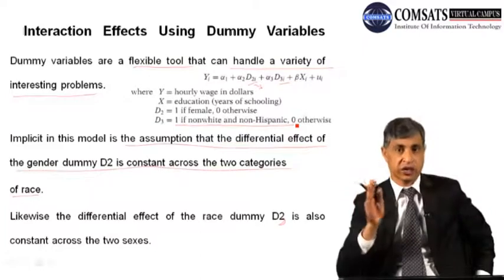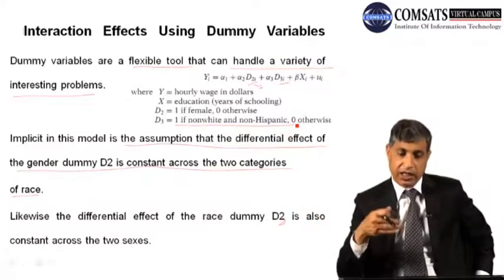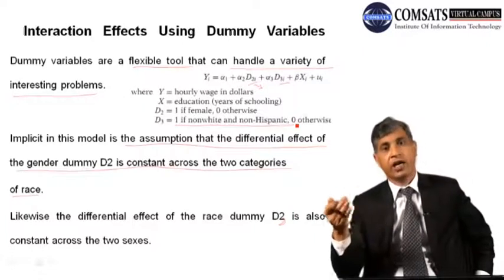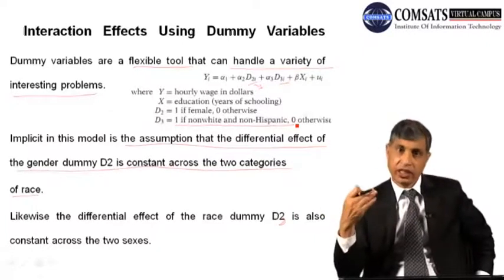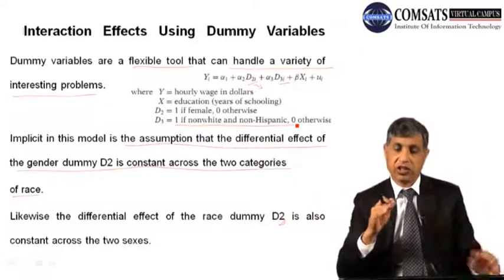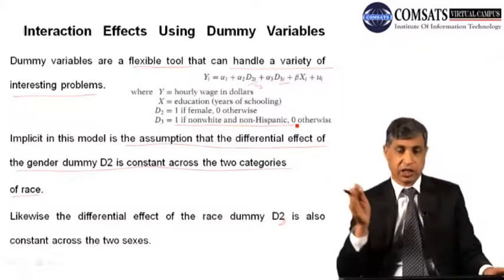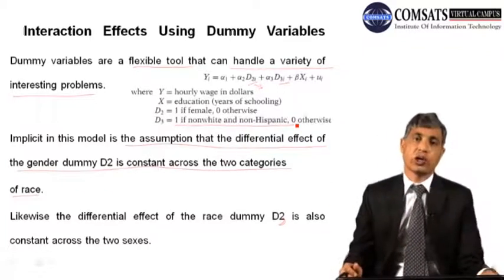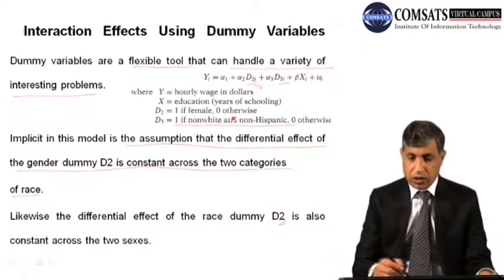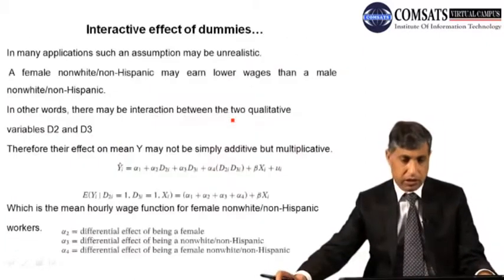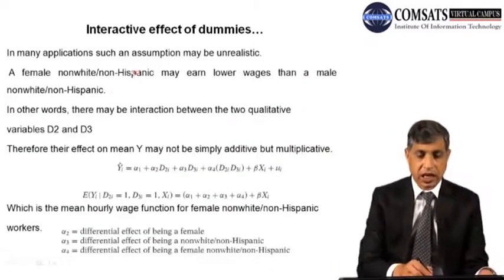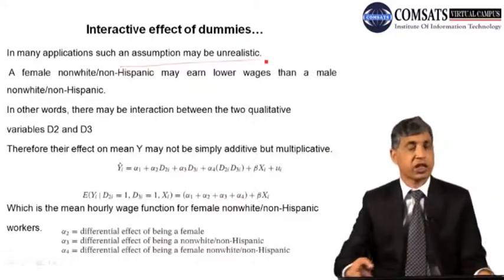Its effect will remain constant across the model. The D3 says that either the person is non-white and non-Hispanic, 0 otherwise. So this effect will also remain constant because it is also included with the positive sign. Now, in many applications such an assumption may be unrealistic.